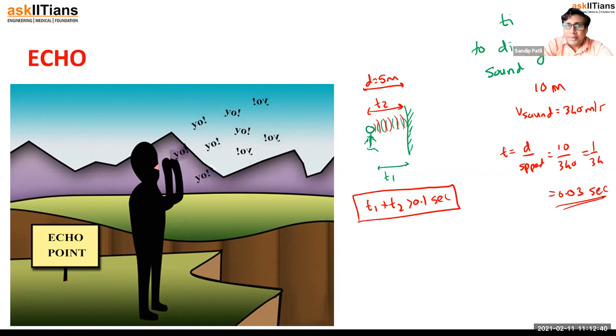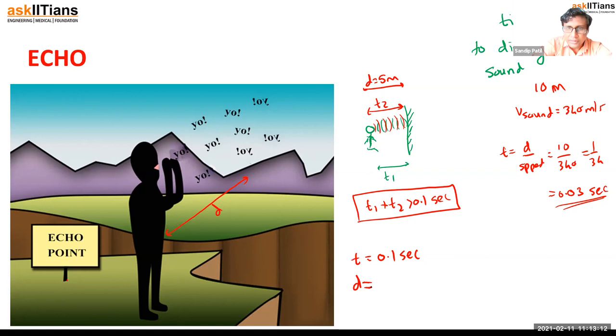Let's see how much distance there should be so that the reflected ray will take 0.1 second. Let's try to solve this question. We need the total time as 0.1 second. So how much is the distance covered? Consider this mountain. From this person to the mountain, what should be the minimum distance? Let's call this d.